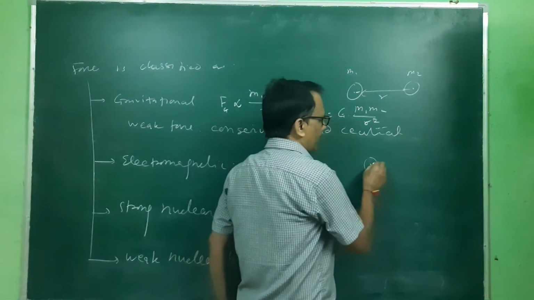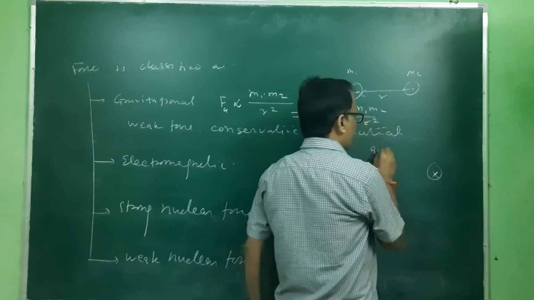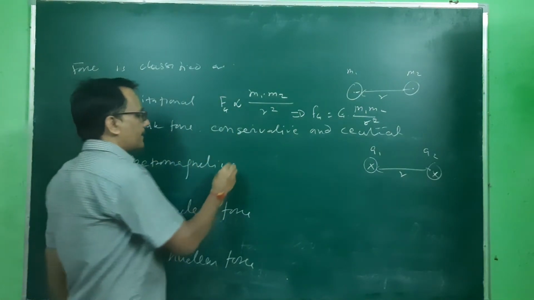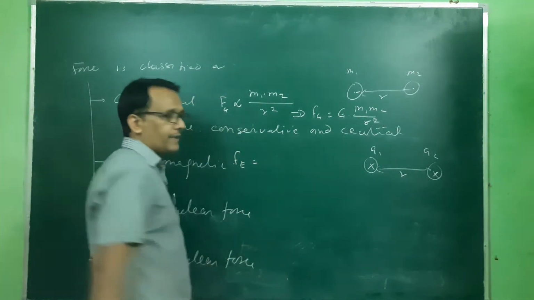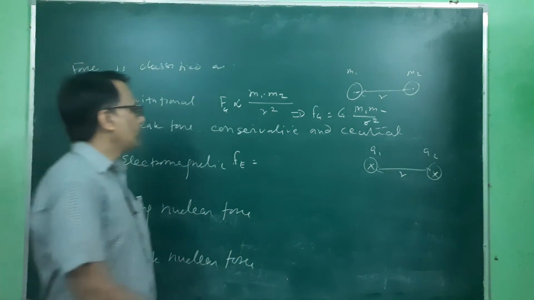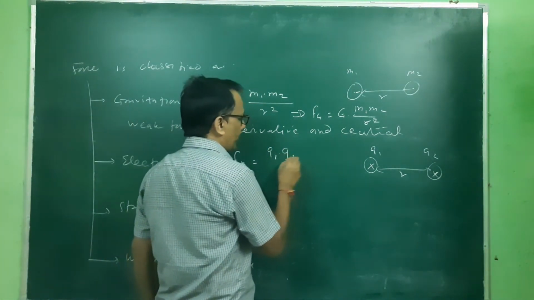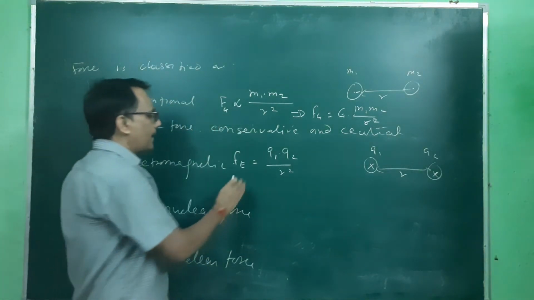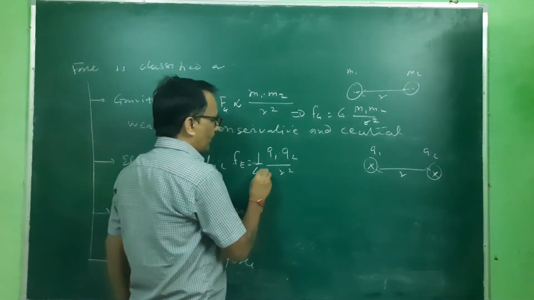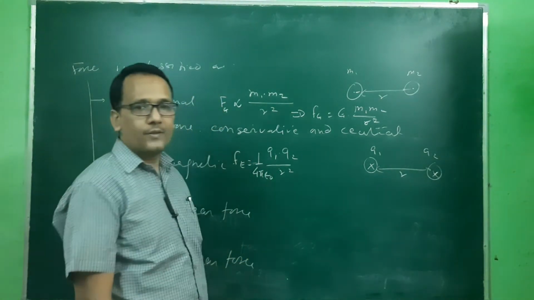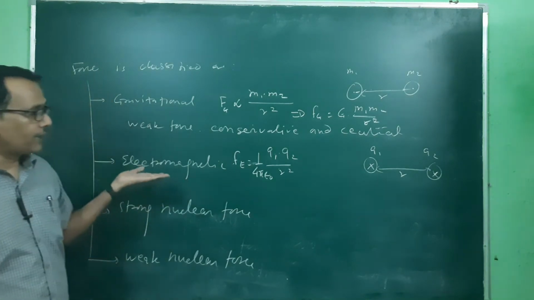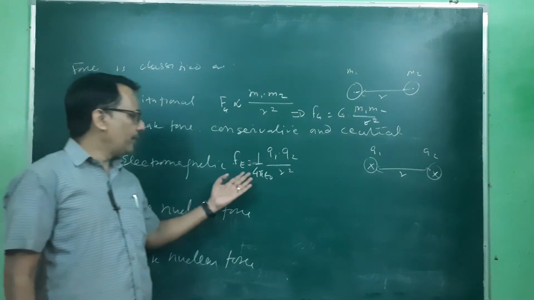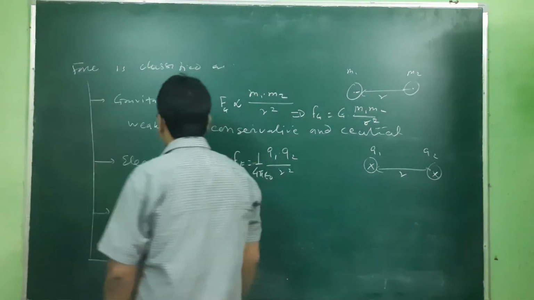If we have two charged bodies, with charges q1 and q2, and the distance is still r, then this Fe is proportional to the multiplication of the charges q1 q2 and inversely to the square of r, with another constant, that is 1/4 pi epsilon naught. So this is the formula for the electromagnetic force, and the electrostatic force especially. So this Fe is equivalent to 1/4 pi epsilon naught q1 q2 by r square.